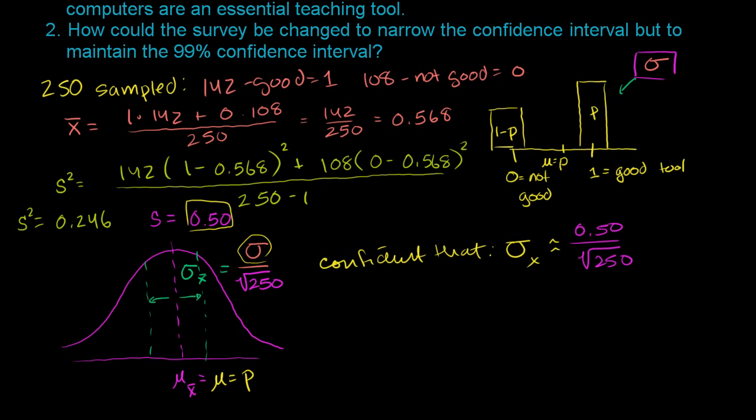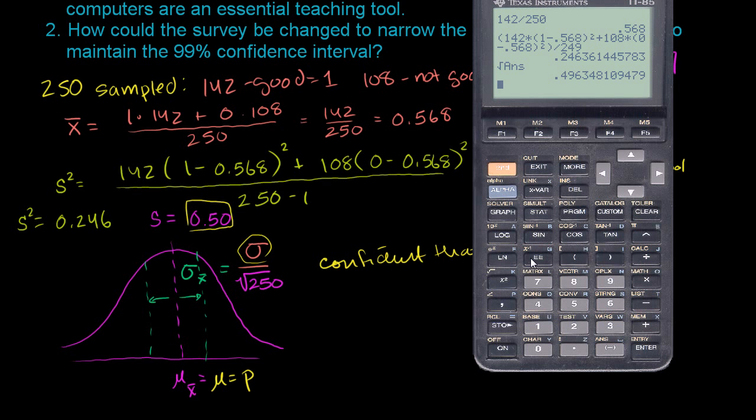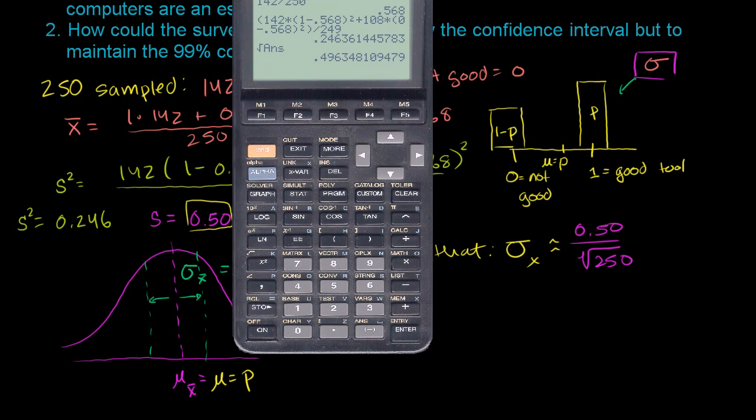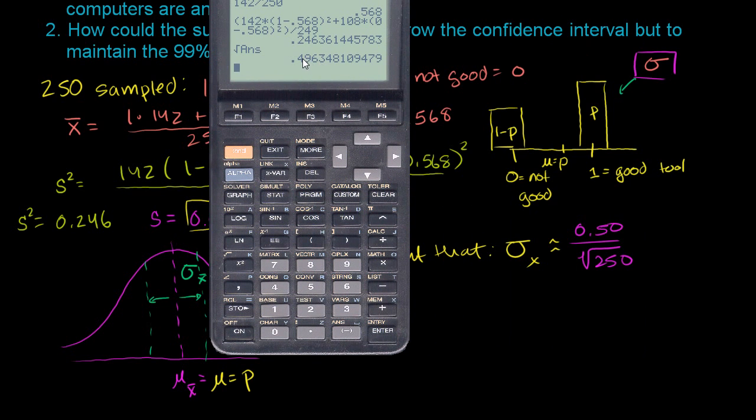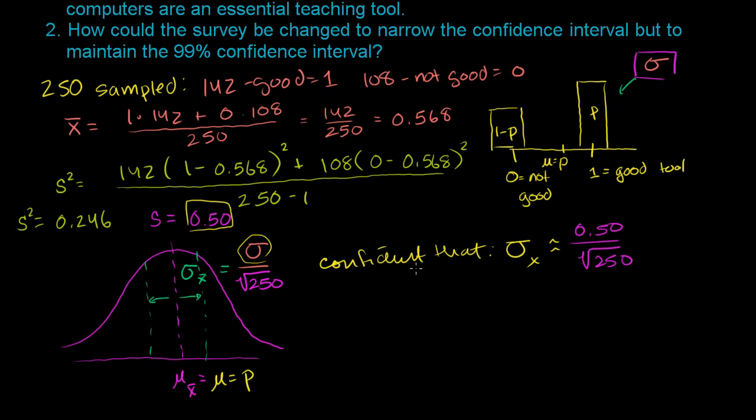And what's that going to be? We get 0.031. So that's one standard deviation.